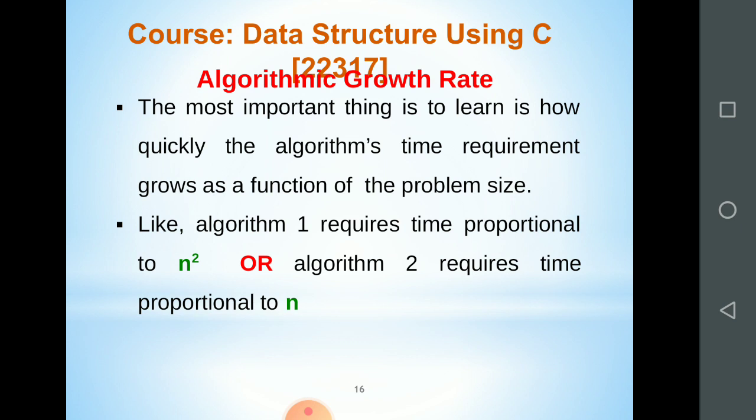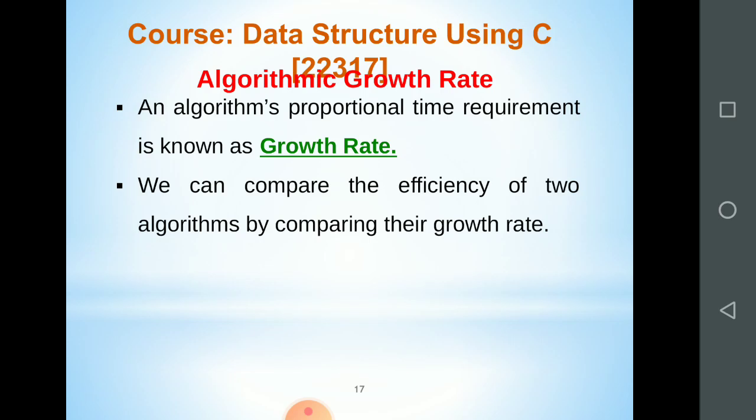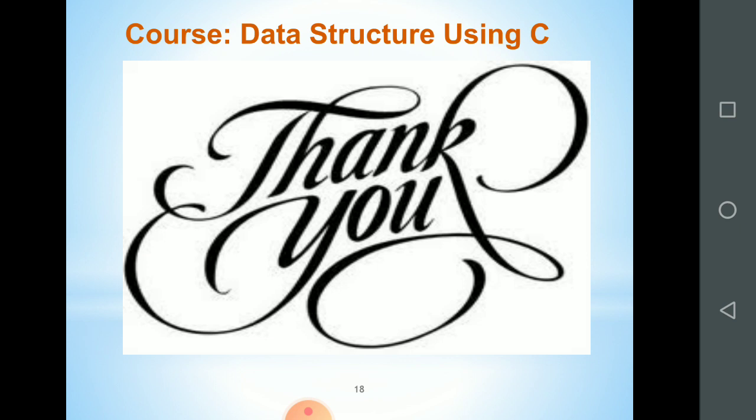Like algorithm 1 requires time proportional to n square, or algorithm 2 requires time proportional to n. As per that we have to find out the growth rate. An algorithm's proportional time requirement is known as growth rate. We can compare the efficiency of two algorithms by comparing their growth rates. Okay. So this is just, you can say, the overview about the time complexity and space complexity.